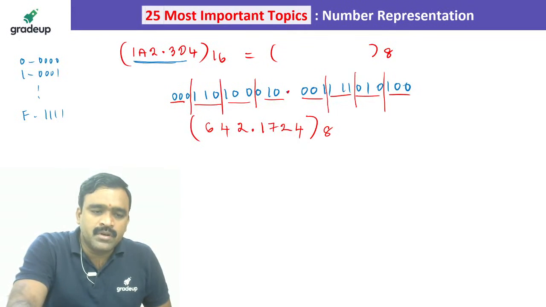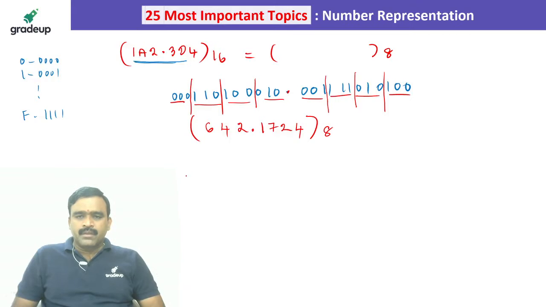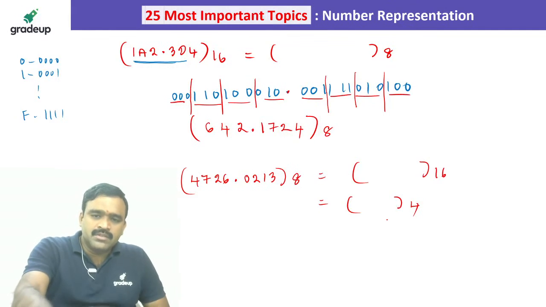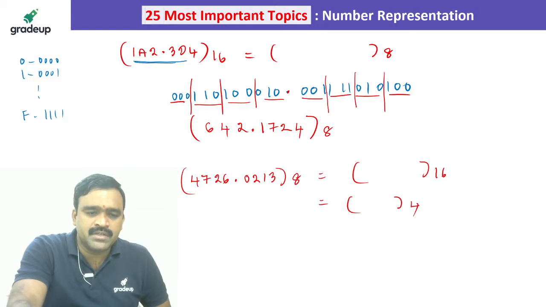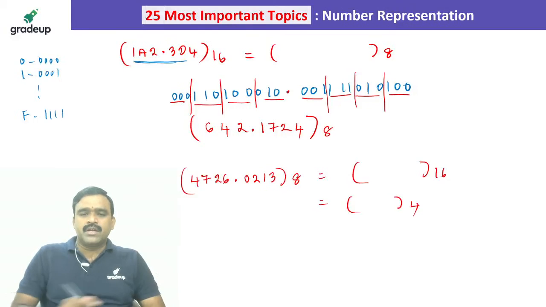Let us take one more example. I want to convert the octal number 4726.0213 in base 8 into base 16, and also find its equivalent in base 4. Base 4 means the digits are 0, 1, 2, 3, so only 2 bits are sufficient. I will explain this quickly, then go on to the representation of floating point numbers.